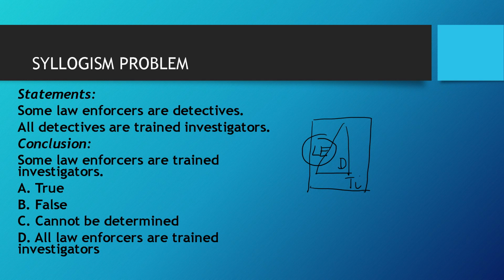It says some law enforcers are trained investigators. Your focus would be the law enforcers. Let's put a color for the law enforcers and see if there is a part of the circle that is inside the square. Yes, there is. Alright, so this is definitely true.